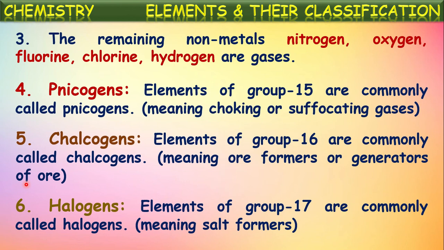For example, chlorine is one of the 17th group elements. So metals on reaction with this chlorine form salts. Example, sodium chloride, calcium chloride, magnesium chloride. In this way, these elements of the 17th group are responsible for the formation of salts. Based upon this reason, these 7A group or 17th group elements are called halogens. Okay, this is about non-metals classification from the modern periodic table.